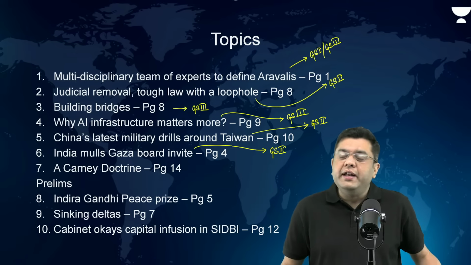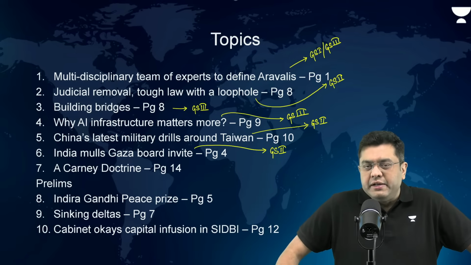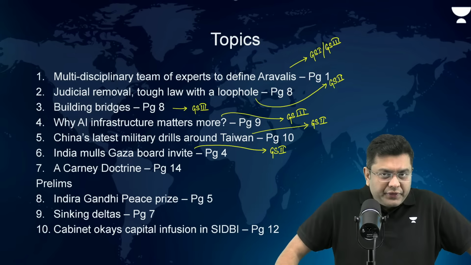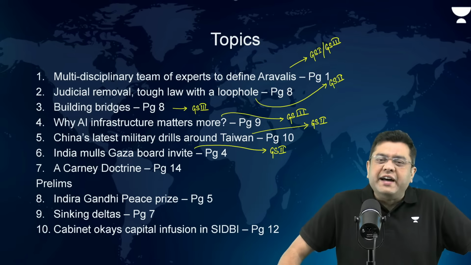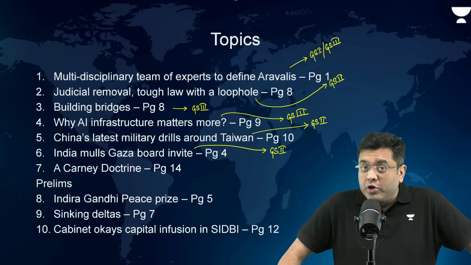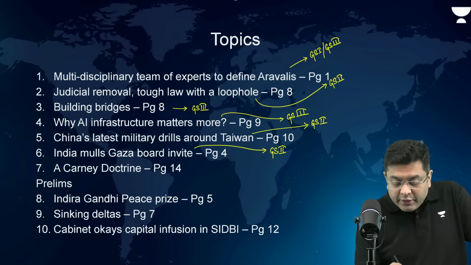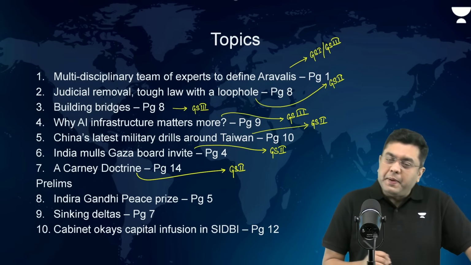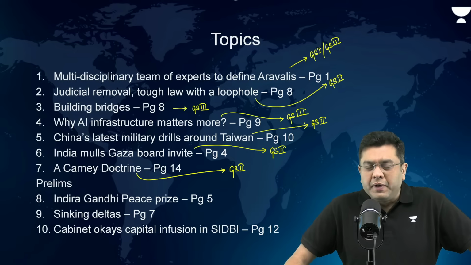A Carney Doctrine has emerged on the sidelines of the World Economic Forum meeting, which is being held in Davos, in Switzerland. So, what is this Carney Doctrine talking about? The concept of the middle powers, and that is where India's story in itself is something which has now been talked about in the form of Carney Doctrine. In other words, this is something that India has been following for a long period of time. So, this again becomes relevant for your perspective of IR in your GS paper 2. Then, a couple of articles we will take a look at in a brief manner for the prelims perspective.